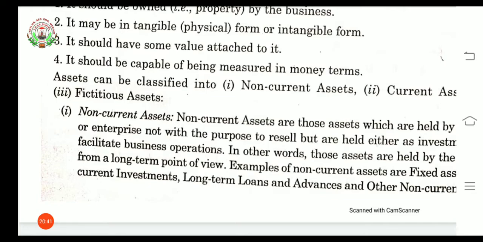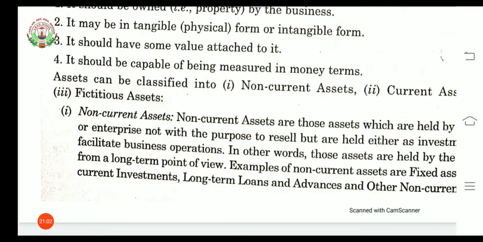Now first we'll understand non-current assets. Those assets which are held by an entity or enterprise not with the purpose of resale, but are held either as investment or to facilitate business operations, will be considered as non-current assets.